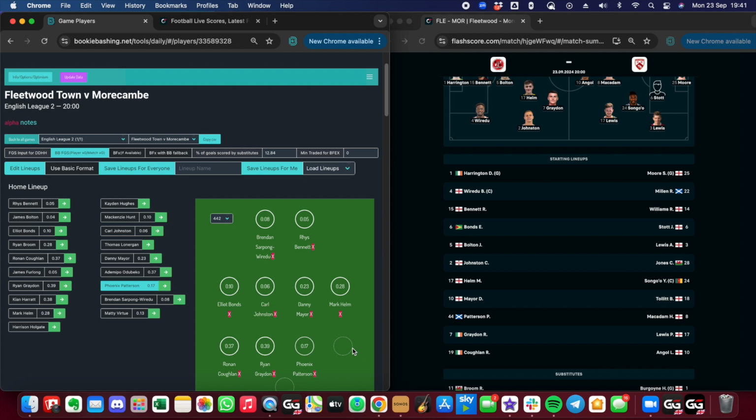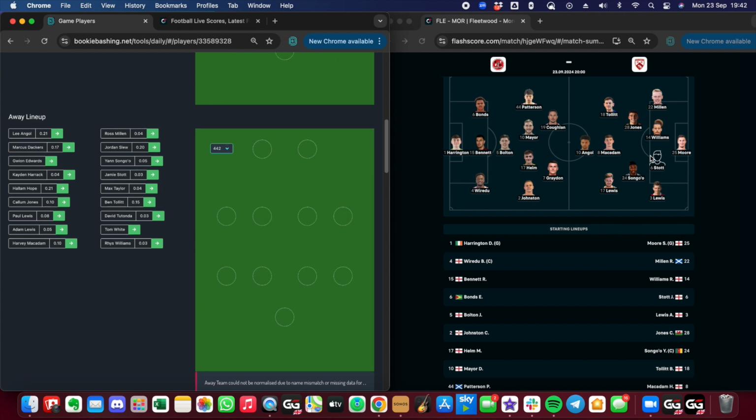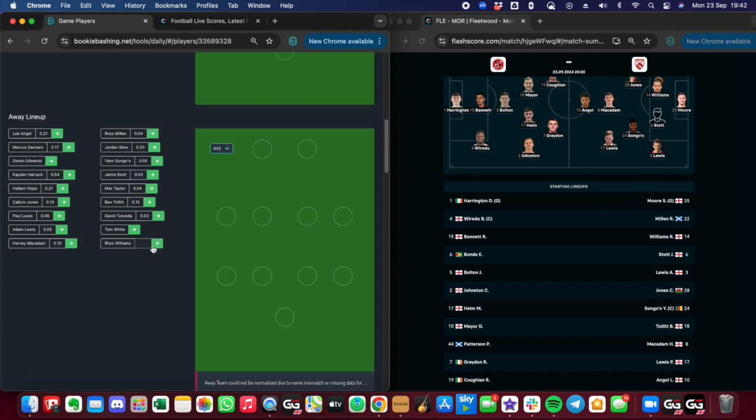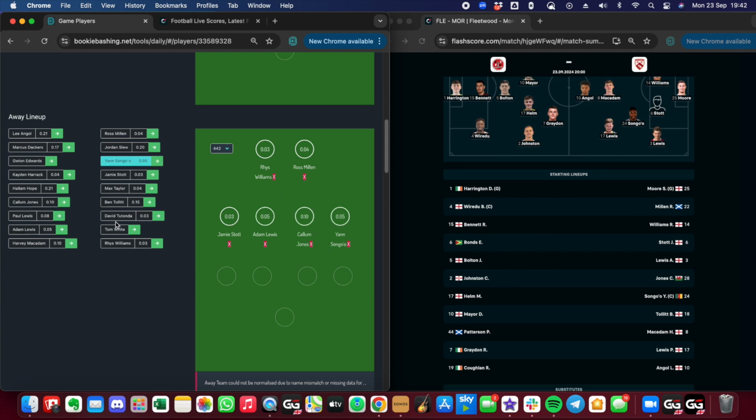In the future, we're going to have the ability to drag XG from one player to another. But for just now, you've got to get through. I'm missing one player. I've just got to figure out who he is. One second. And it's Bolton. Okay, in the away team, we've got Millen, Williams and Stott. And we've got Lewis, Jones and Songo. I don't think this takes too long to add in. Did get some feedback that it takes too long, but I don't think it does.